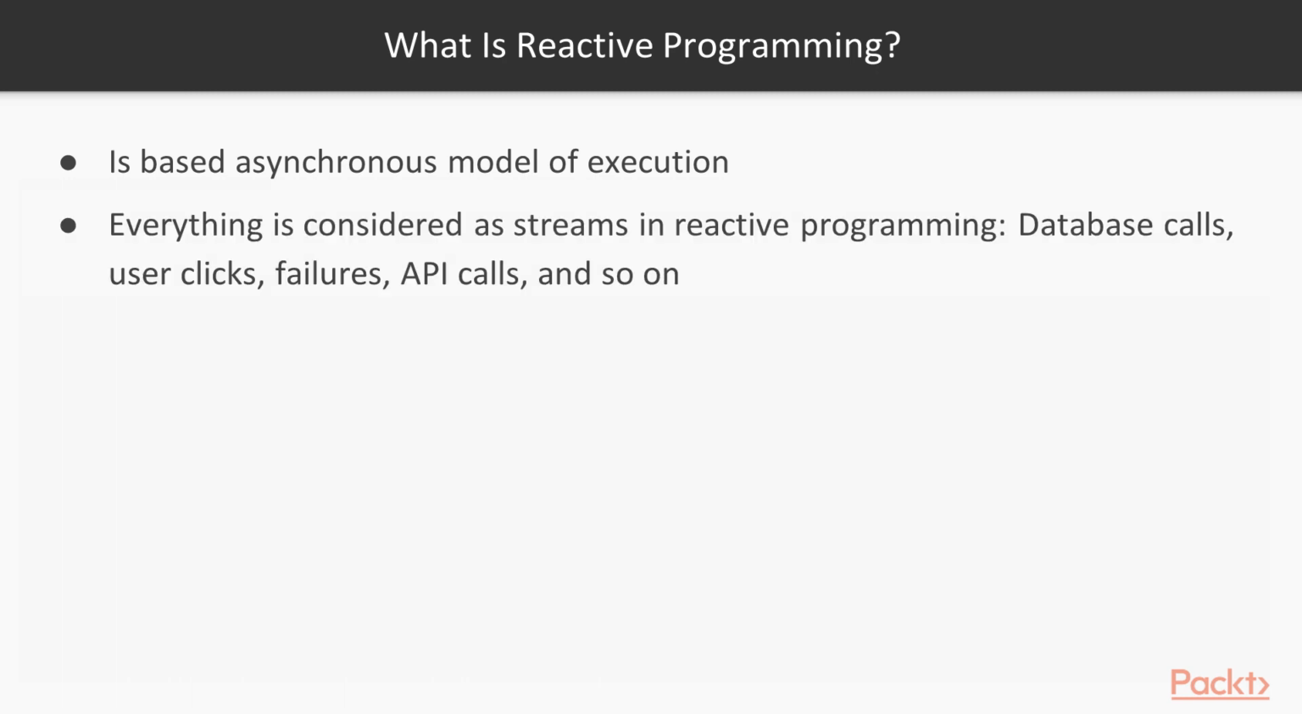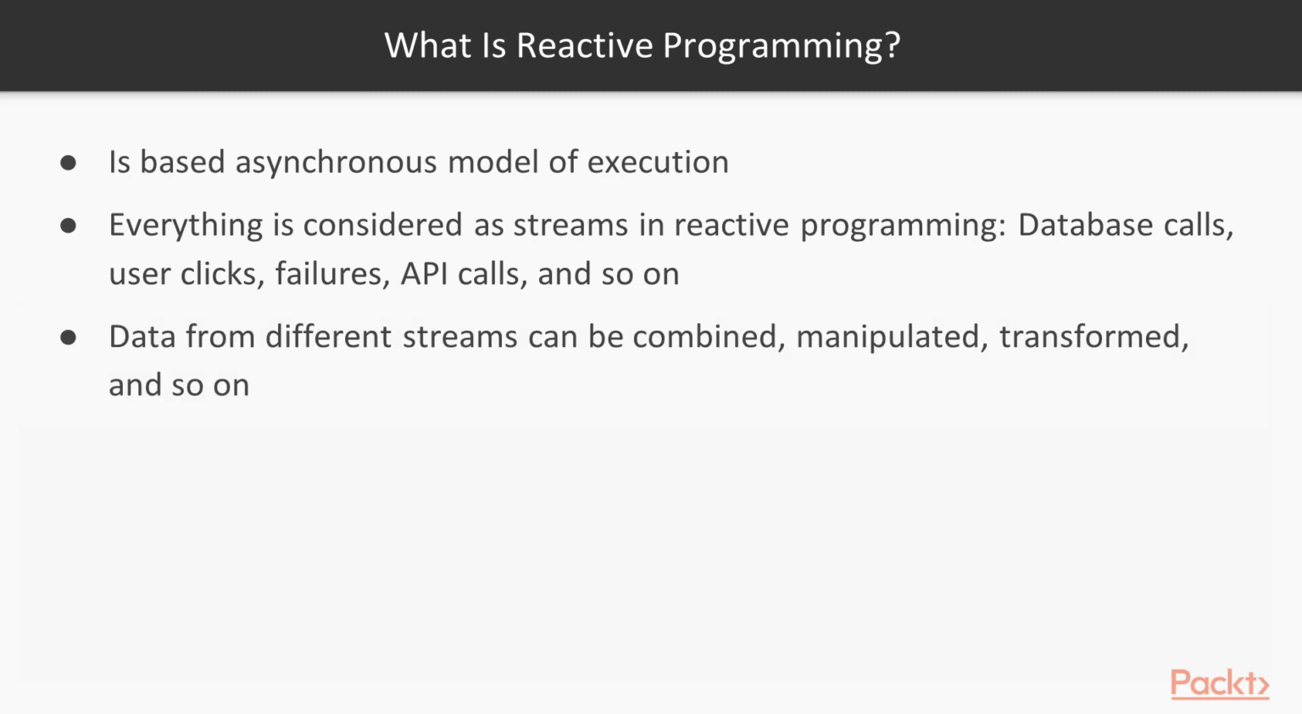Everything is considered as streams in reactive programming. Database calls, user clicks, failures, API calls, etc. So while we are designing systems that are reactive in nature, the basic unit of input or data transfer is a data stream. So anything that happens, say a user clicks, or you call an API, or you fetch something from the database, or even a failure, everything is treated as streams.